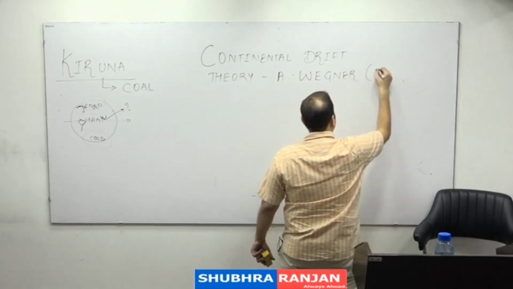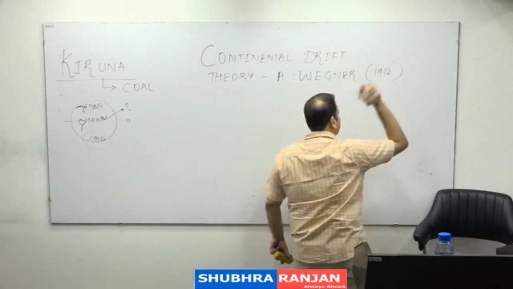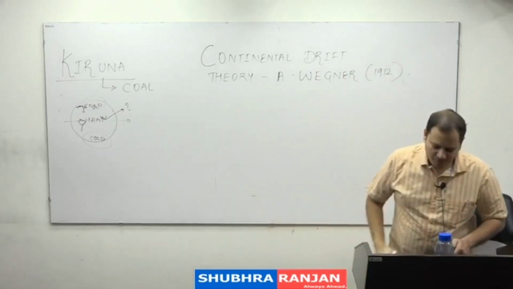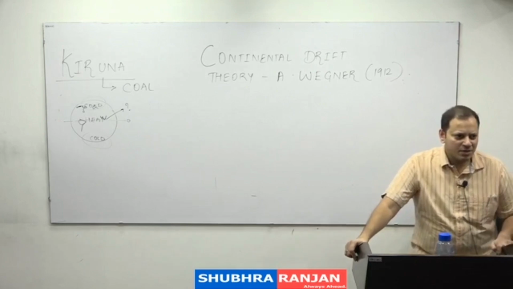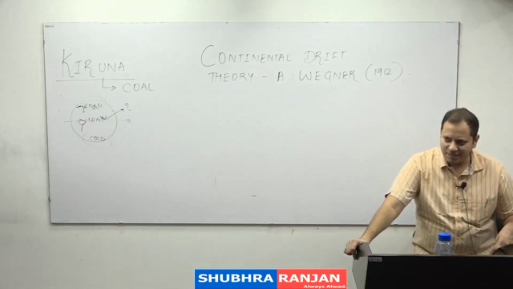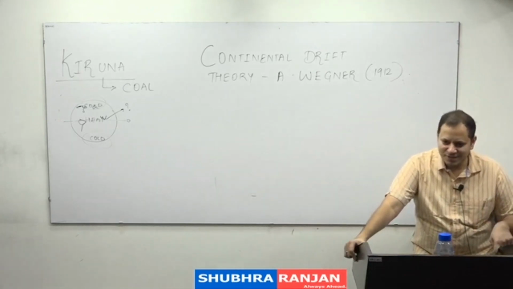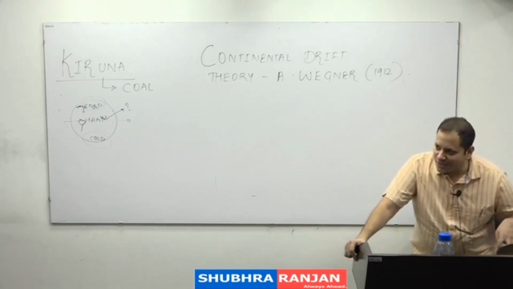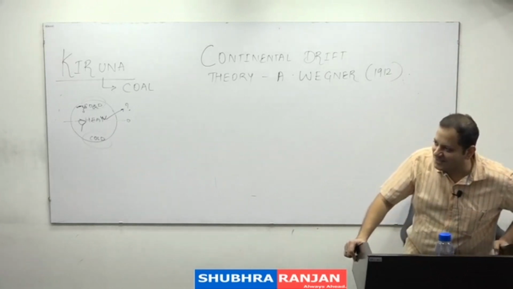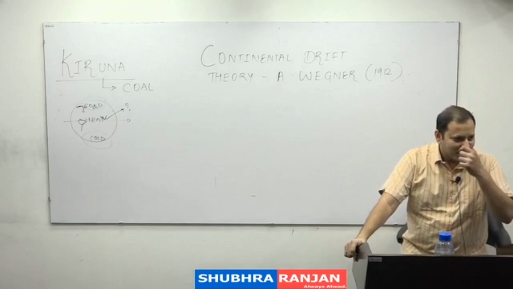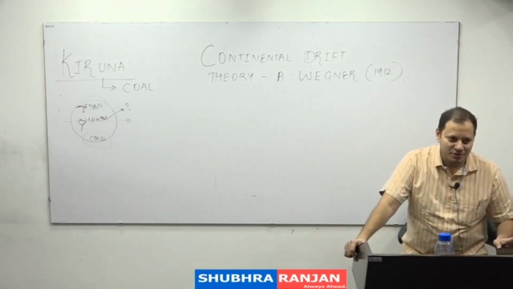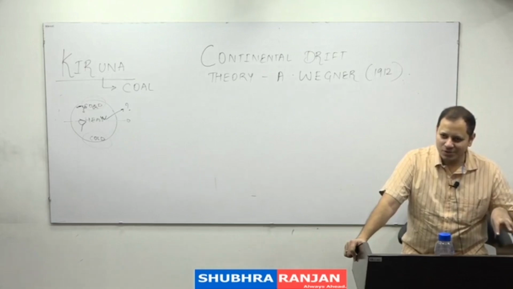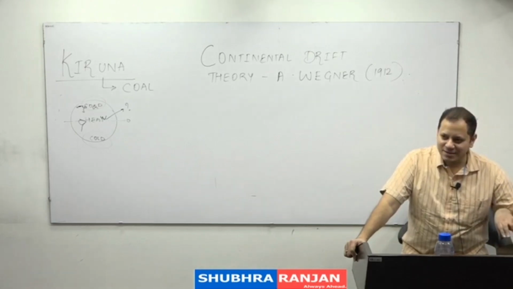I am writing the year for making you understand some of the things. Wegener's continental drift theory. Alfred Wegener was a German geographer. What theories are we doing? Which subject are we studying? Geography. So theories should be by a geographer. But surprisingly, he was not a geographer. He was making the plant atlas of the world.